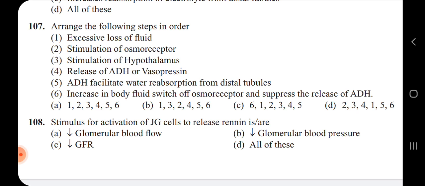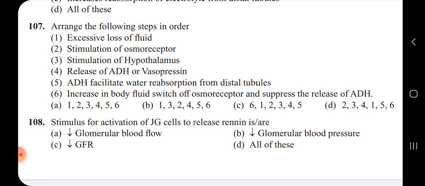When the antidiuretic hormone is released, it makes the distal convoluted tubules absorb water. Next, that leads to the switch off of the osmoreceptor and suppresses the release of antidiuretic hormone.